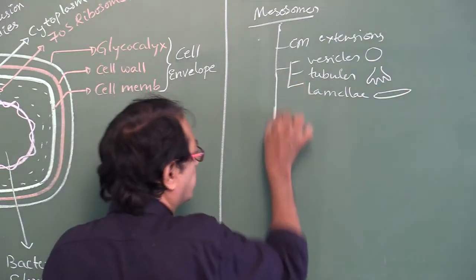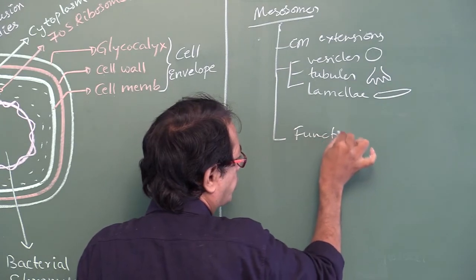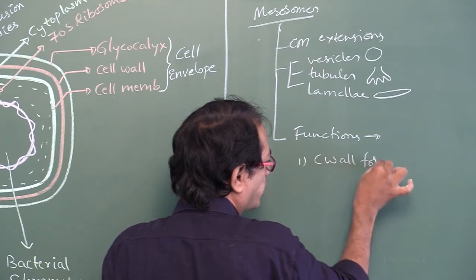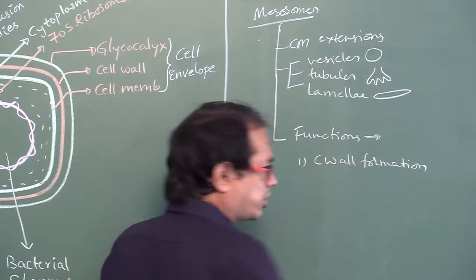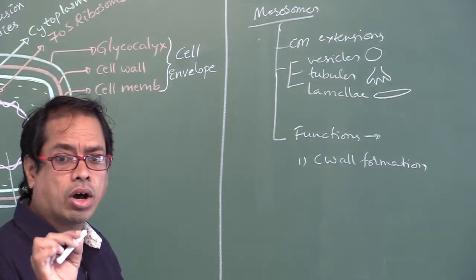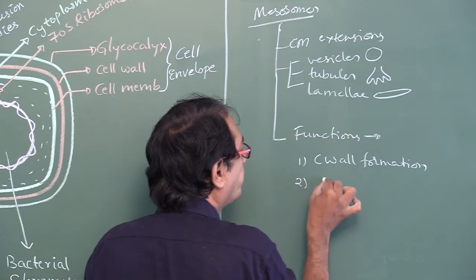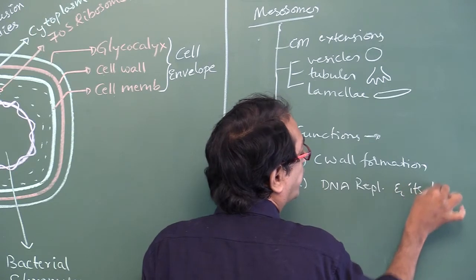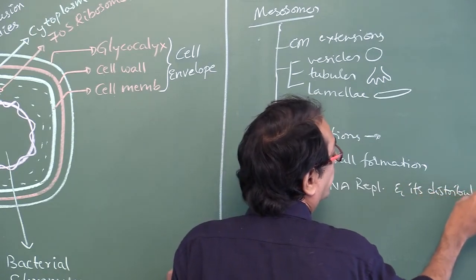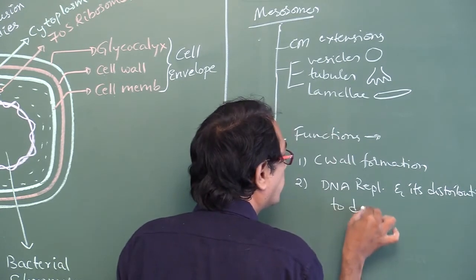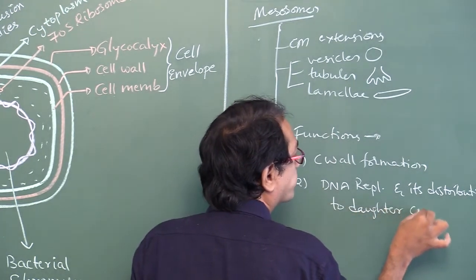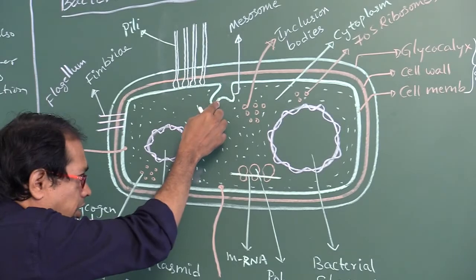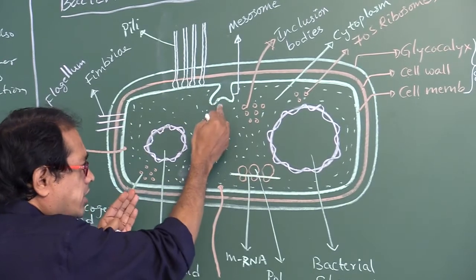Next, what are the mesosome functions? They help in cell wall formation. Very, very important point. They also help in DNA replication and its distribution to daughter cells. Whenever the DNA replicates, the cell divides into two.